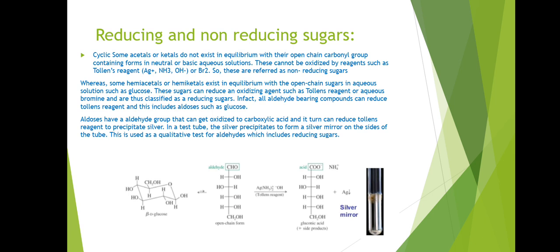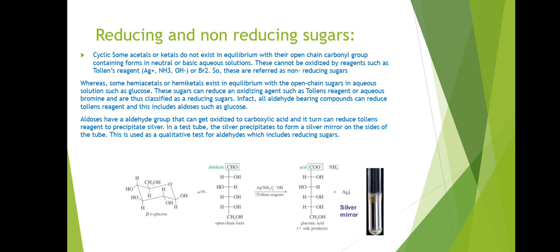Reducing and non-reducing sugars. Some acetals or ketals do not exist in equilibrium with their open chain carbonyl group containing forms in neutral or basic aqueous solution. These cannot be oxidized by reagents such as Tollens reagent, Ag+ and NH3/OH-, or Br2.